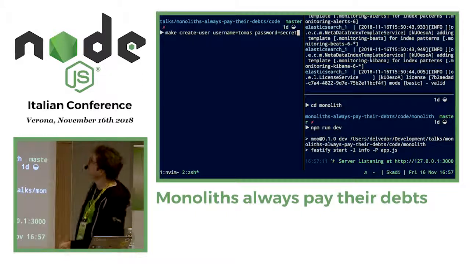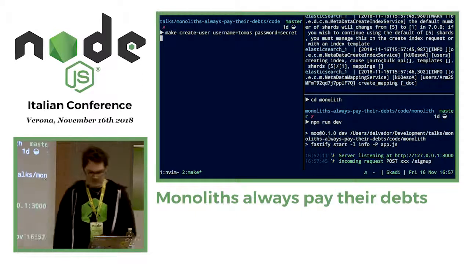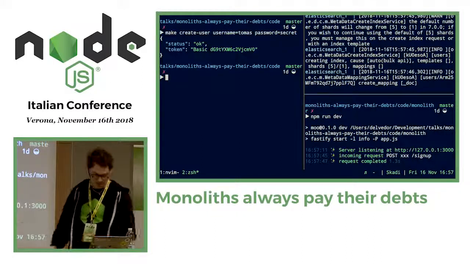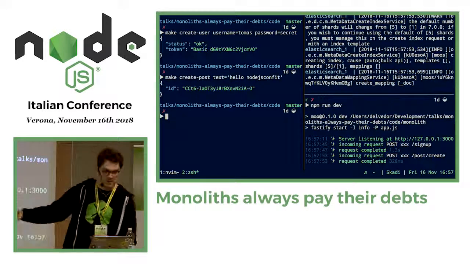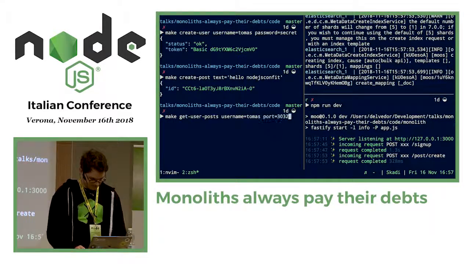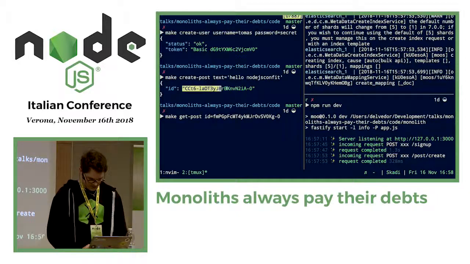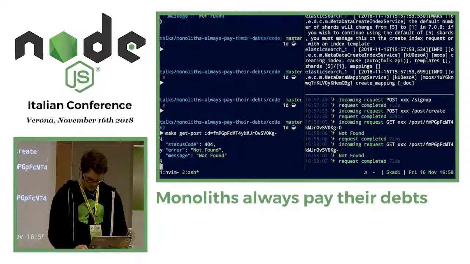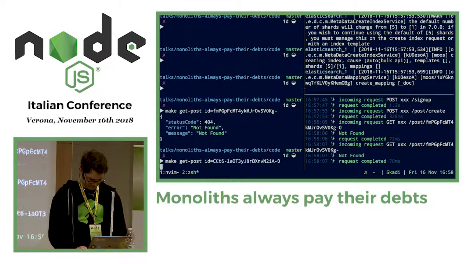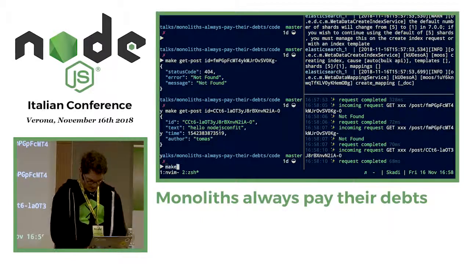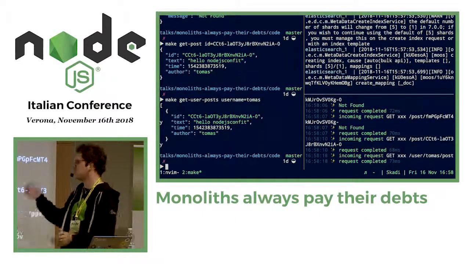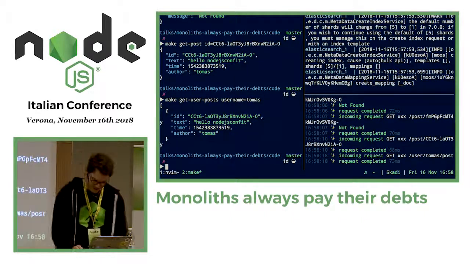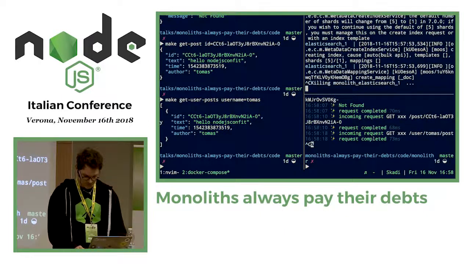Create user, Tomas, password, very secret one. Have to wait a little for the refresh to happen. That's our user. Let's now create a new post. So, hello, Node.js config. It's working. That's it. This is our ID. Let's get that post now. Oops. Sorry. OK, that worked. And now let's get all the posts of a user. So Tomas. And it's an array of responses. So everything is working right now. Oof, very good. So let's kill everything.